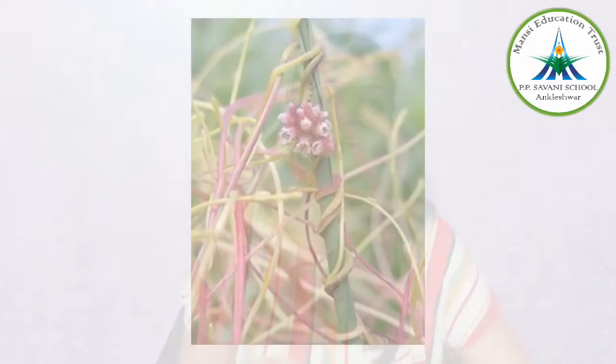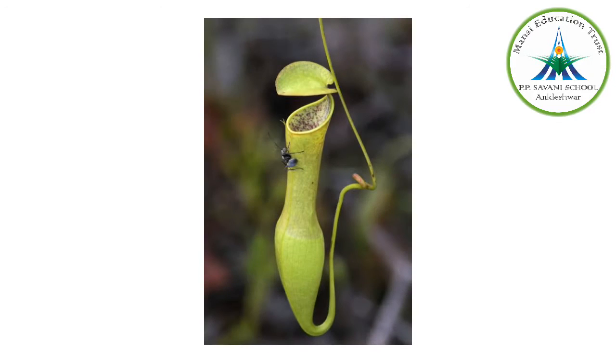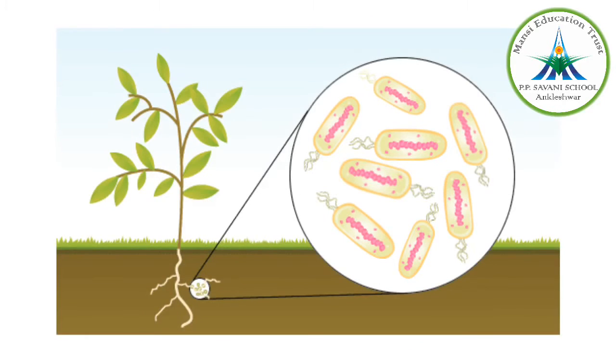Okay. Now the plants have a rigid cell wall which gives shape to the plant and helps in protection. Now few are heterotrophic and have different modes of nutrition, as I stated earlier. Partial or complete parasites live on other plants, for example Cuscuta. Insectivorous plants trap and digest insects. Here you can give an example of the pitcher plant. Then symbiotic, that is, living in association with nitrogen-fixing bacteria or fungi, for which an example you can give is leguminous plants.